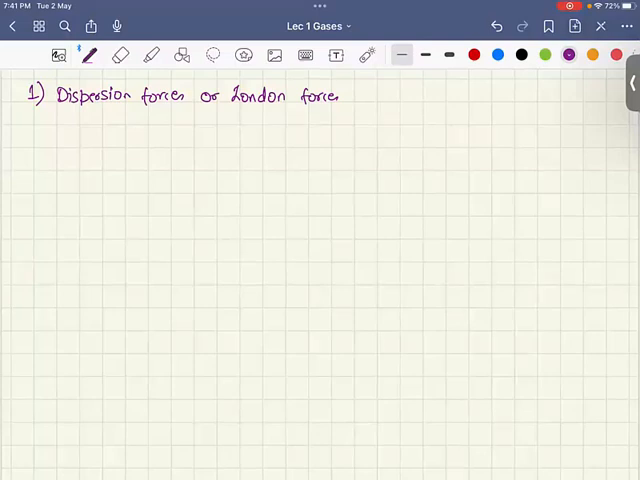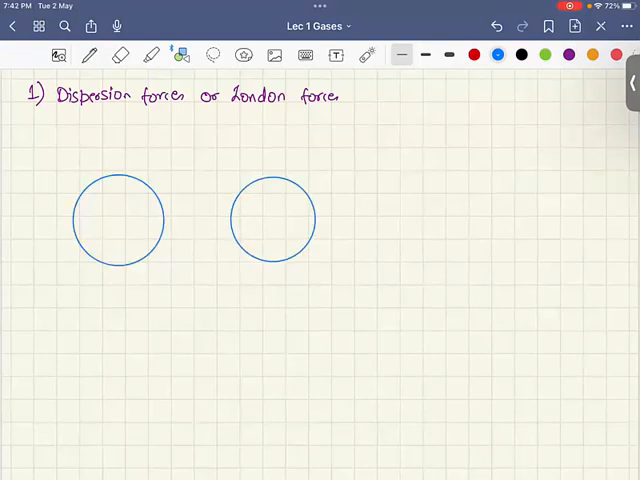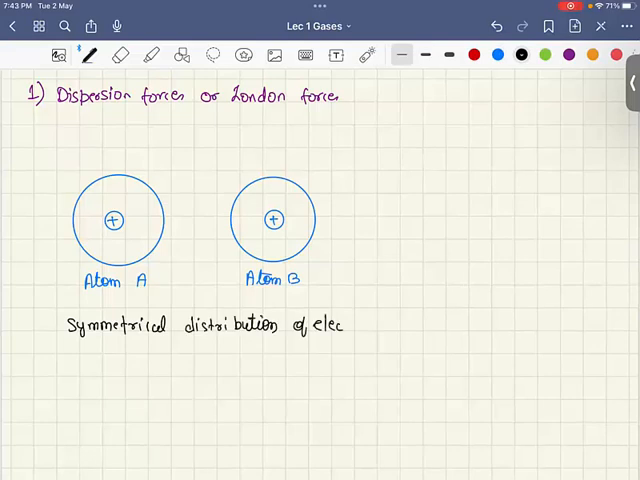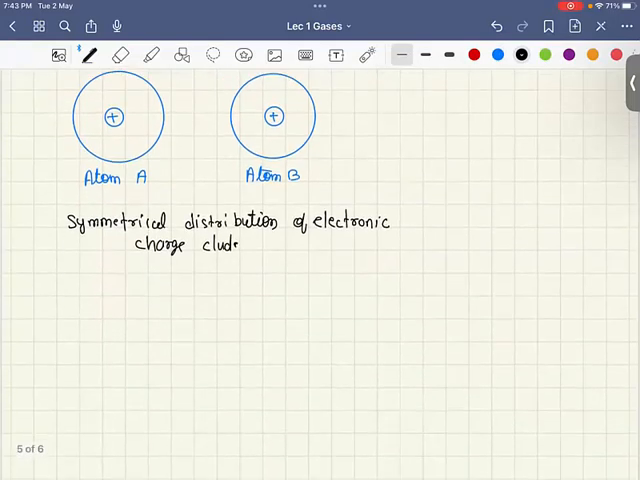In order to understand these forces, let us consider this figure. Let us consider that we have a circle. These are the two noble gases. This is the nucleus of that molecule. Let us assume this is the positive nucleus, this is atom A, and this is atom B. So in this case, what we have is a symmetrical distribution of the electronic charge cloud.